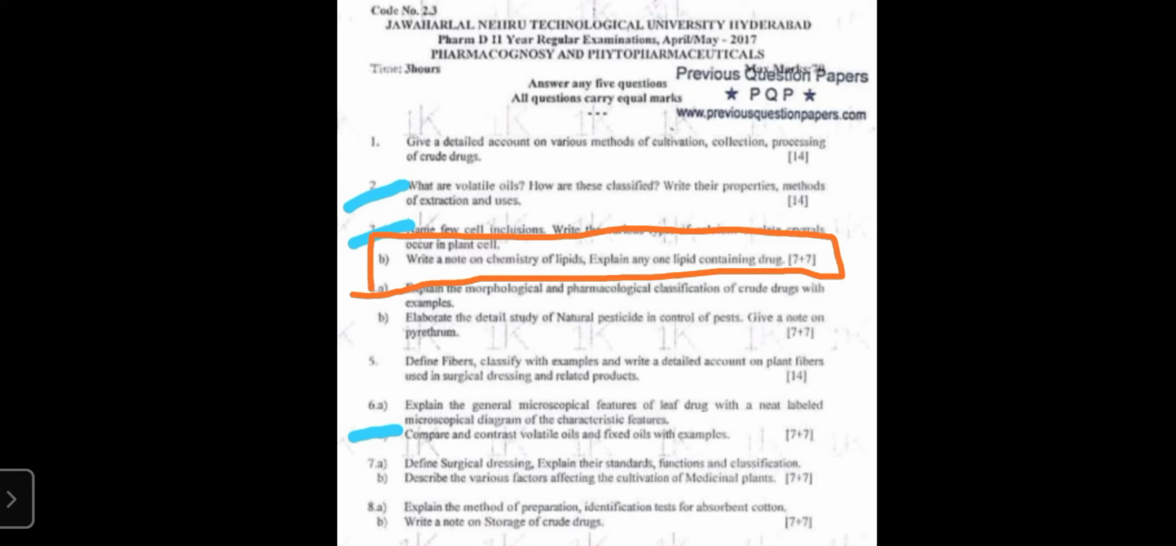Hello students, today we are going to discuss another question which has been asked in the 2070 JNTUH exam for Pharm D second year. Write a note on chemistry of lipids and explain any one lipid containing drug. So here we have to describe the chemistry or chemical nature of lipids and the pharmacognostical details about any one lipid containing crude drug.